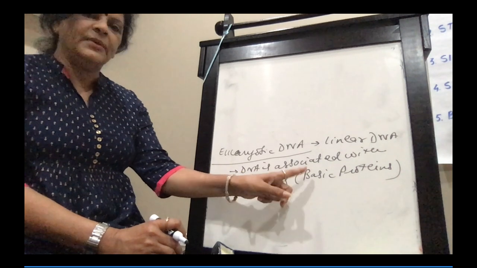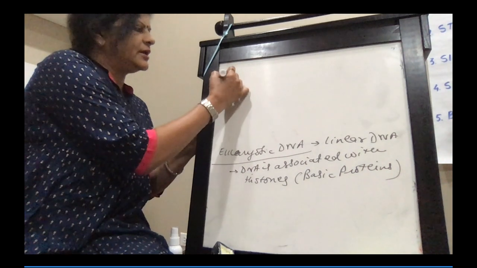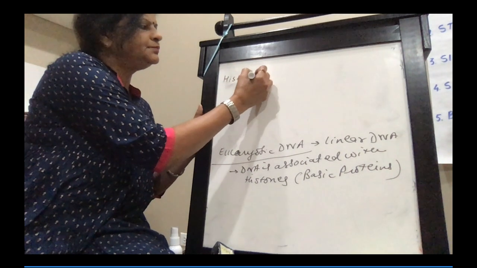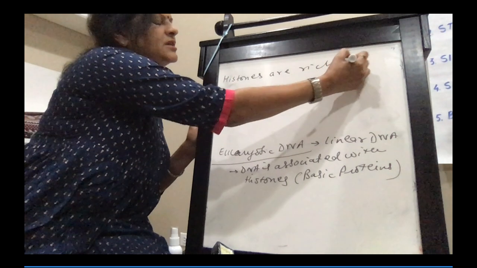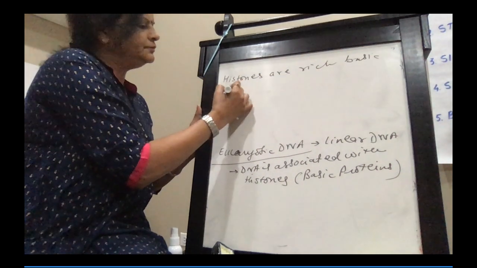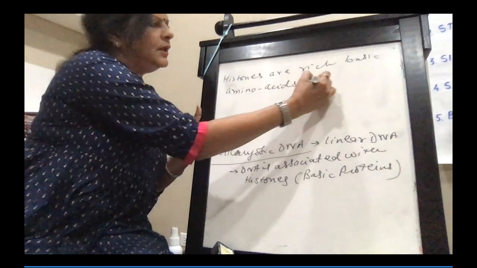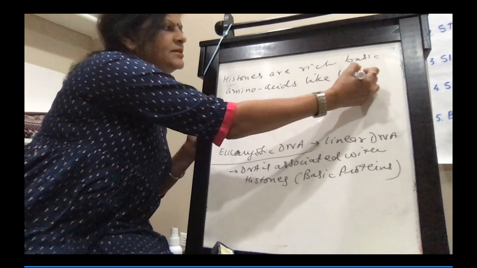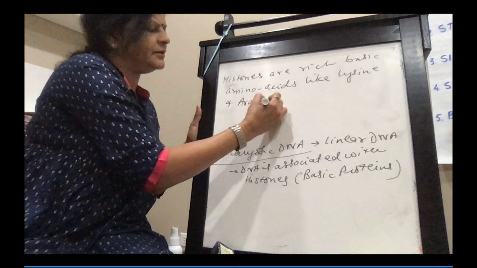Like I said, they are basic proteins, so they should be rich in basic amino acids. So here I'll write down, histones are rich in basic amino acids like lysine and arginine.